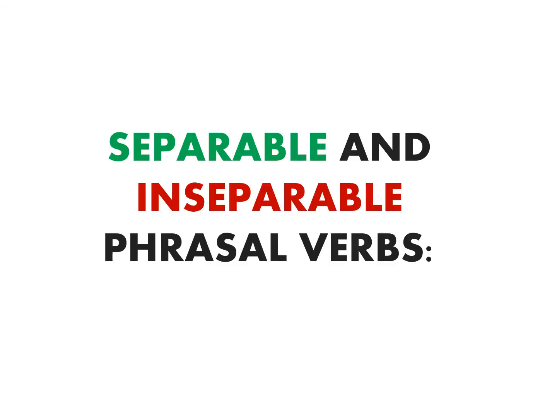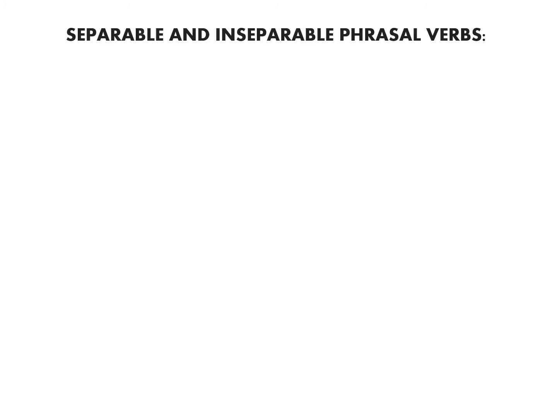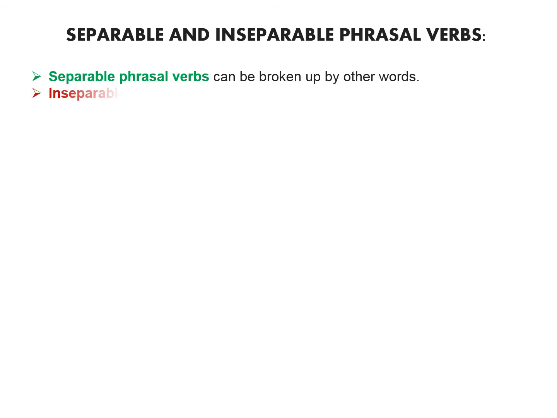Now, let's move to the second part of the lesson, which is about separable and inseparable phrasal verbs. What are separable and inseparable phrasal verbs? Separable phrasal verbs can be broken up by other words, meaning there is another word between the verb and its preposition or adverb or whatever. And inseparable phrasal verbs cannot be separated by other words.